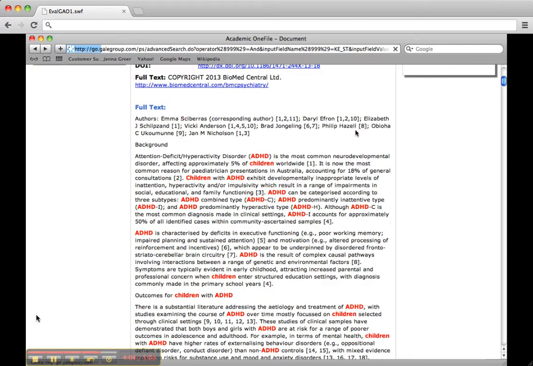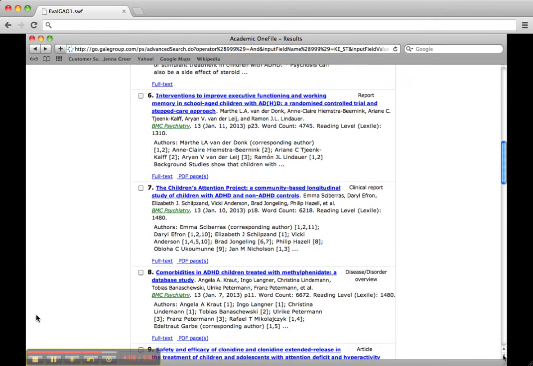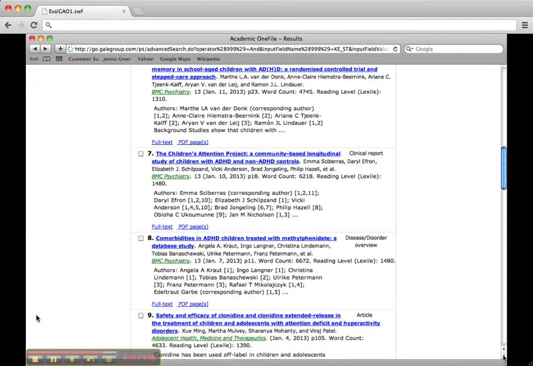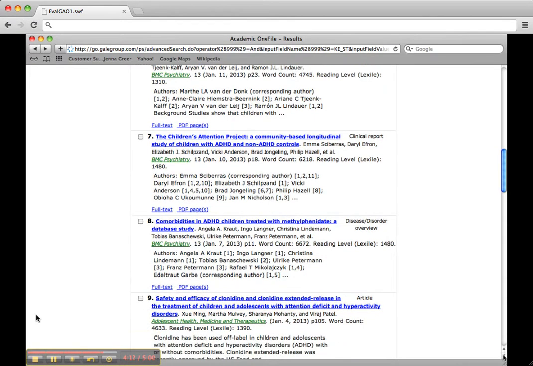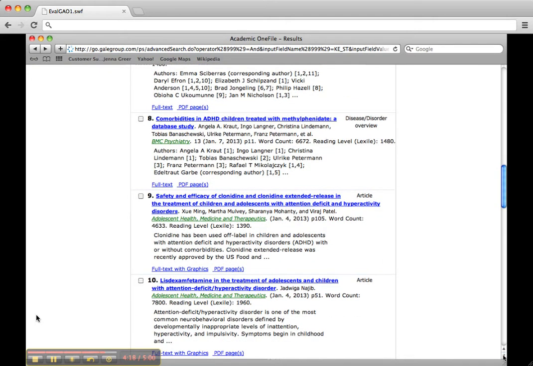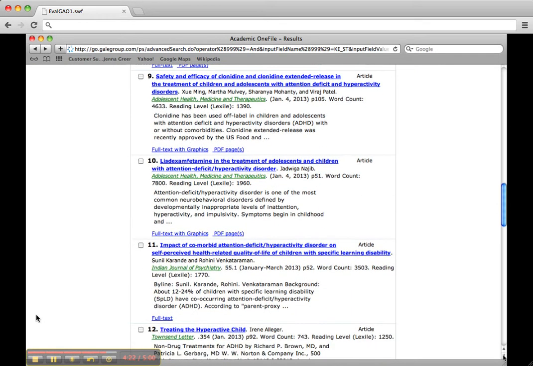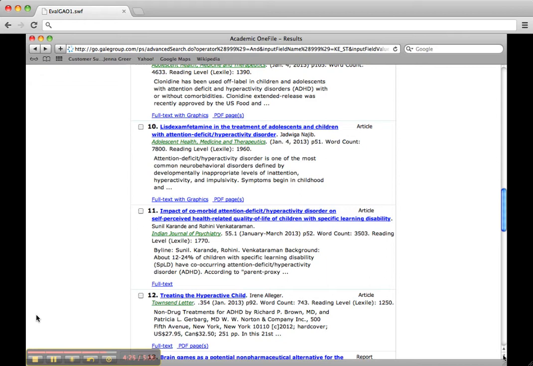Is there another article that might be a good candidate for my research? Something like number 8 looks really quite medical for the purposes of a 3 to 4 page paper. Same with number 9 and number 10. So it looks like the article that I've chosen so far is a good candidate. In the next video, I will continue this search.